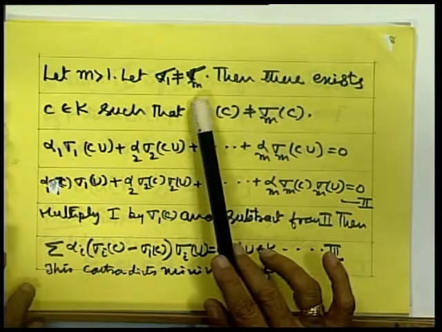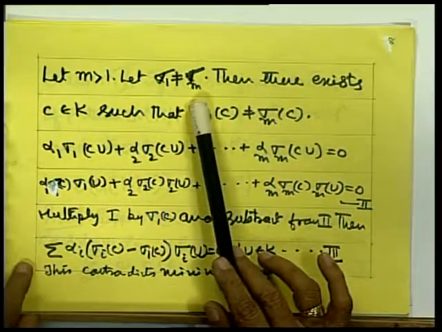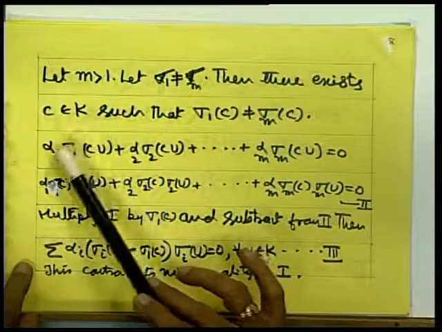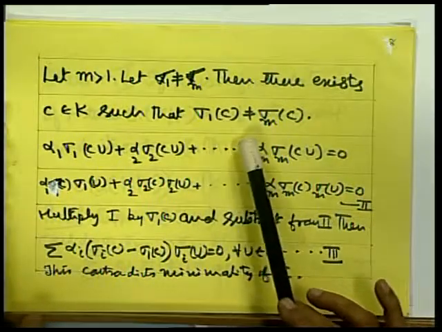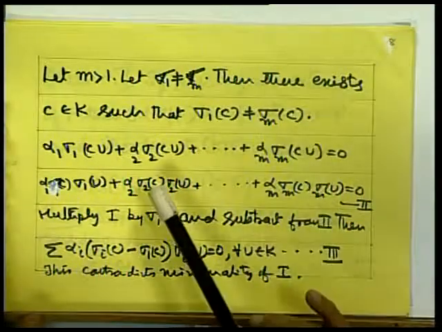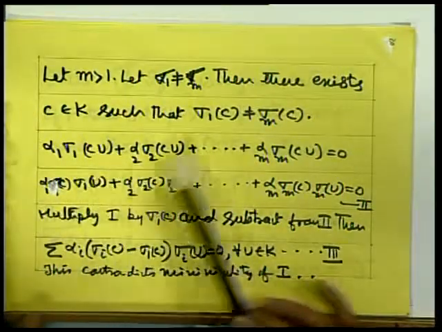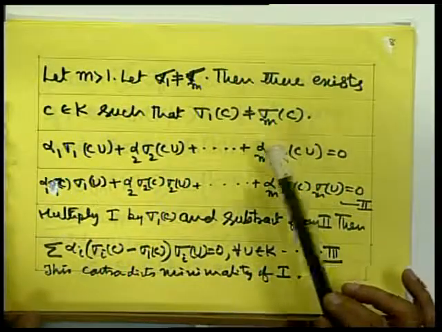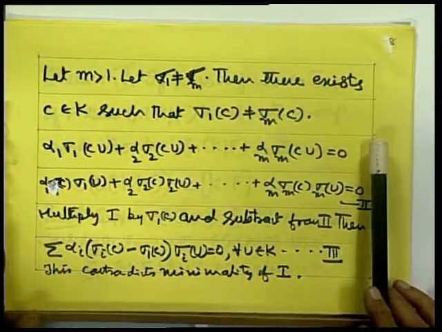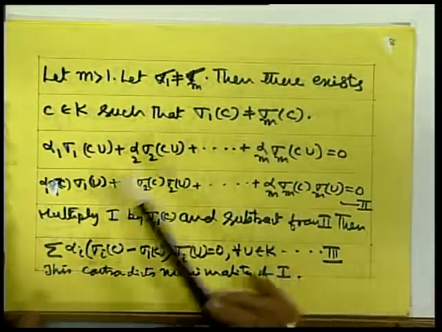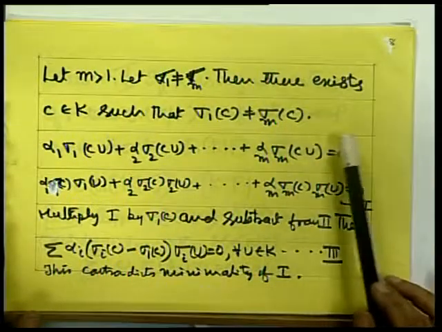Sigma 1 not equal to sigma m would mean there exists at least one point C belong to K such that sigma 1 C is not equal to sigma m C. Since C is an element of K and u is an element of K, Cu is also an element of K. For all elements of K this equation is true.